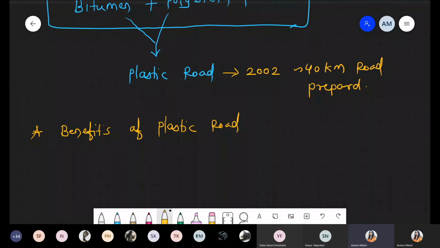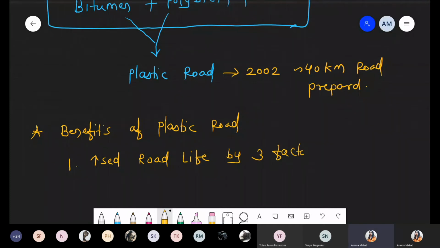But a plastic road plays a very important role in increasing the road's half life. So the first effect observed with plastic road is that it increases the road's life by a factor of 3.